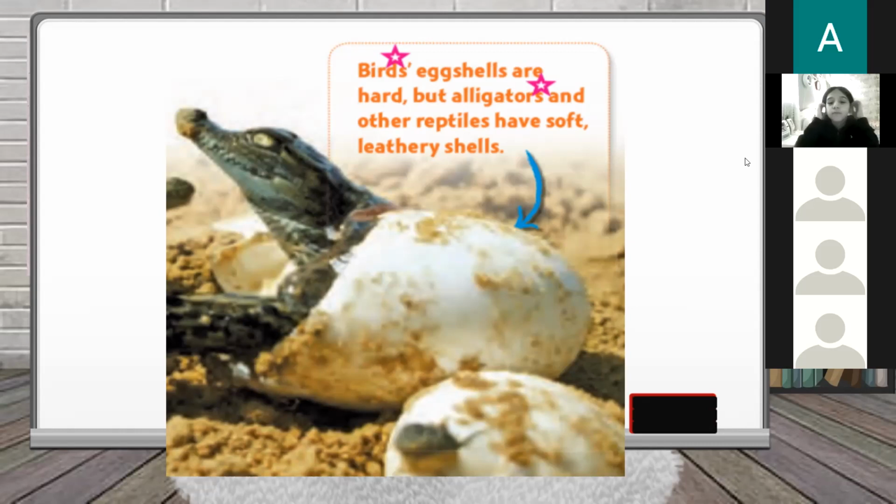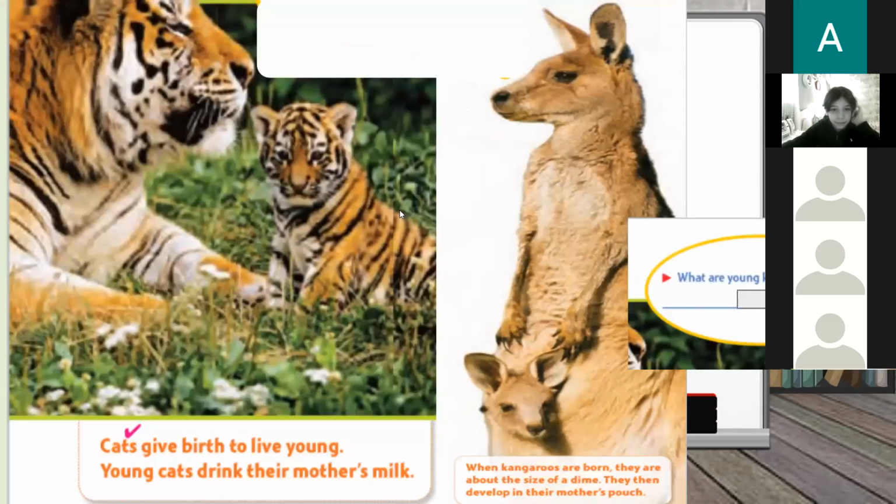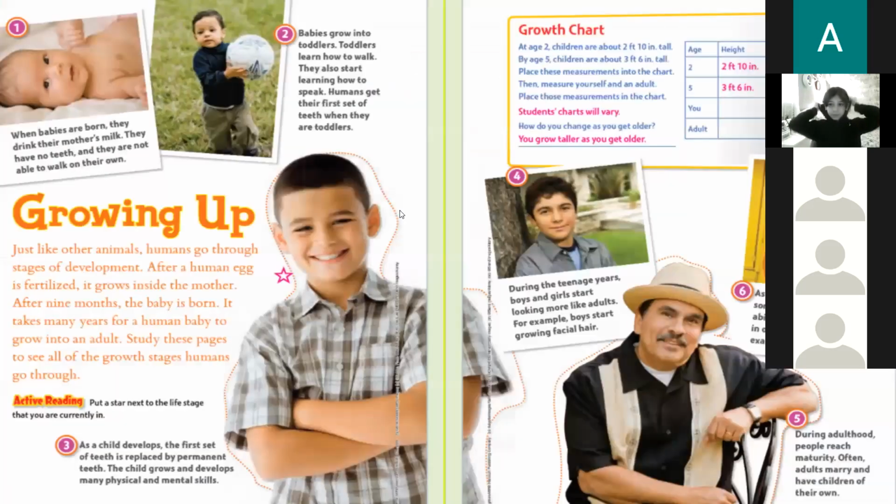Miss, birds will lay hard eggs. Excellent, Maria. But an alligator or reptiles can have soft, leathery eggshell. They are very soft if you touch them. We talked about animals who give birth, all right?